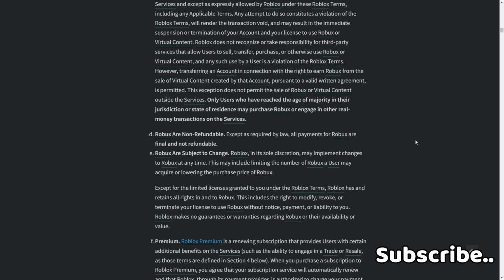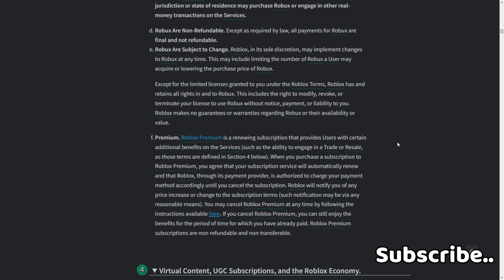Roblox has and retains all rights in and to Robux. This includes the right to modify, revoke, or terminate your license to use Robux without notice, payment, or liability to you. Roblox makes no guarantees or warranties regarding Robux or their availability or value.